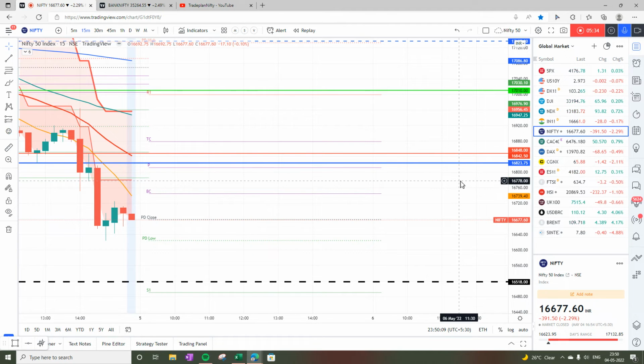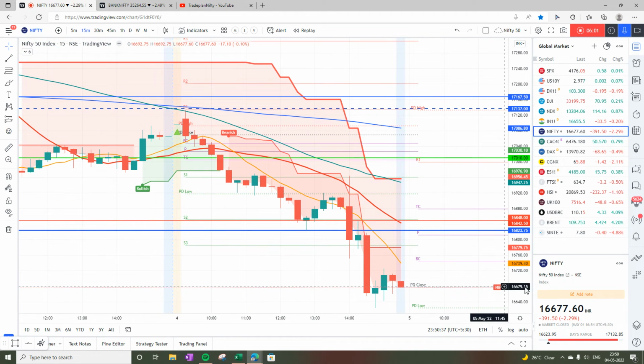Sell on rise anything which is coming closer to 16780 with a stop loss at 16780. If somebody wants, you can have a little bit bigger stop loss of the pivot, which is at 16812, for a target of 16400. So for tomorrow, my trade plan is sell on rise towards 16780 for a target of 16400.